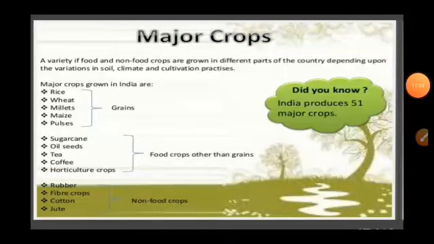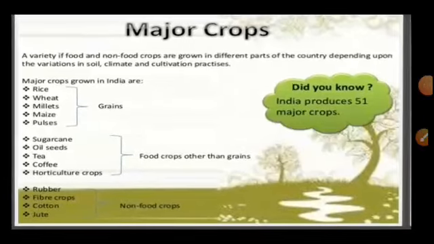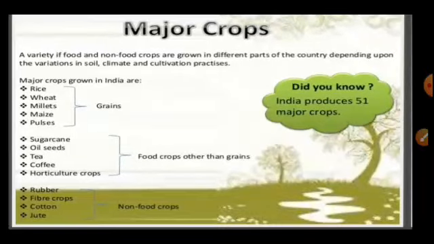Now we see the major crops of India. A variety of food and non-food crops are grown in different parts of the country depending upon the variation in soil, climate and cultivation practices. These are the basic factors which affect any crop.